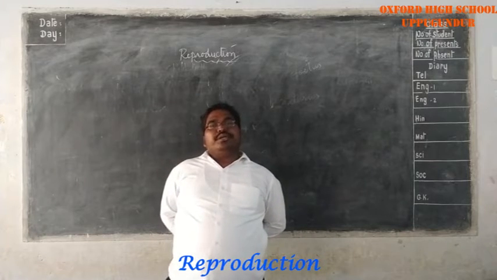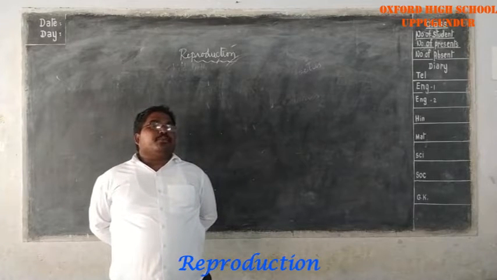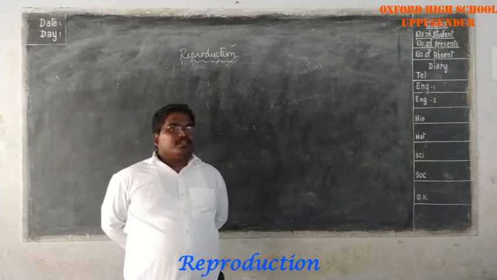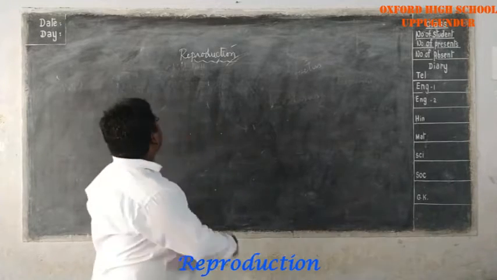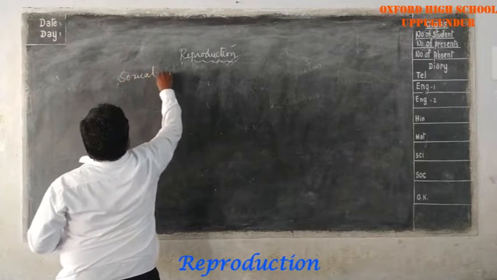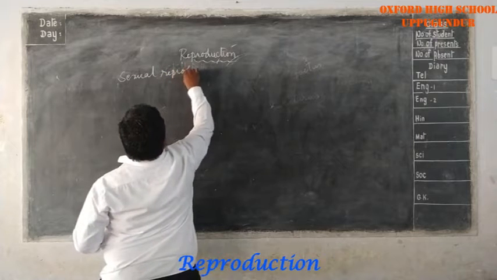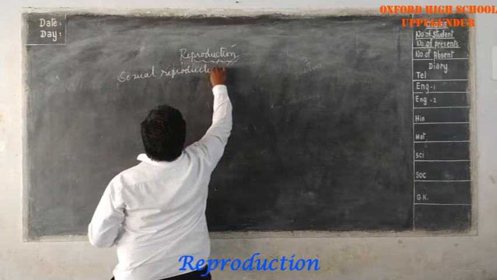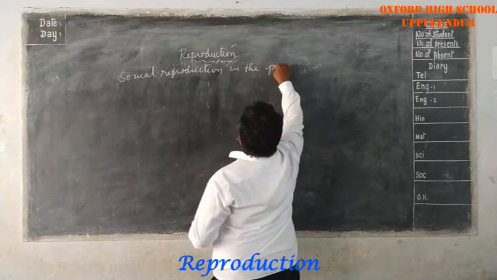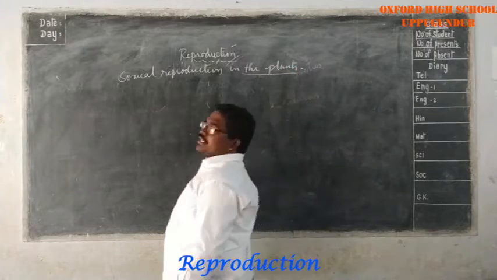Now we are going to see sexual reproduction in the plants.